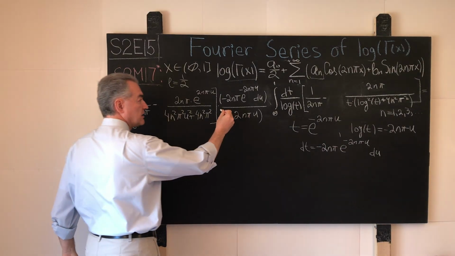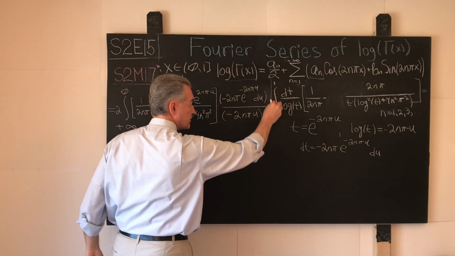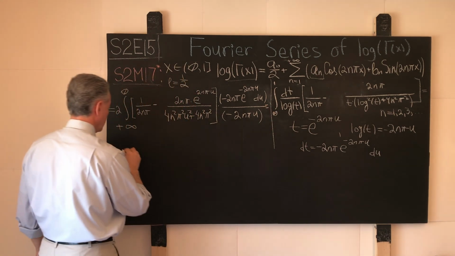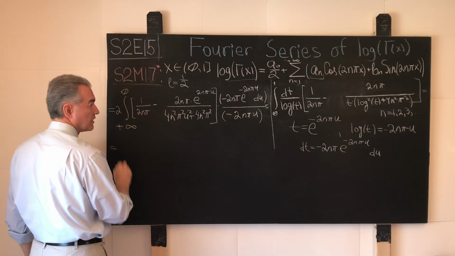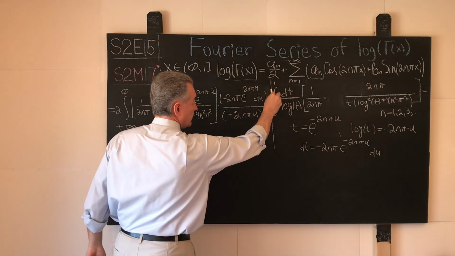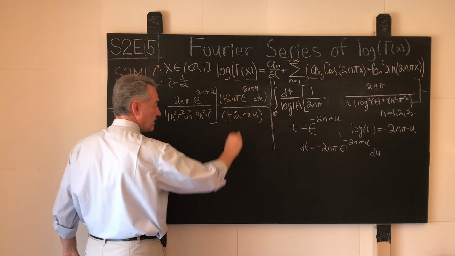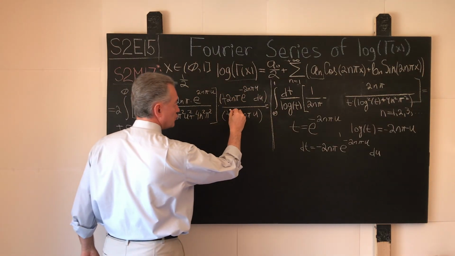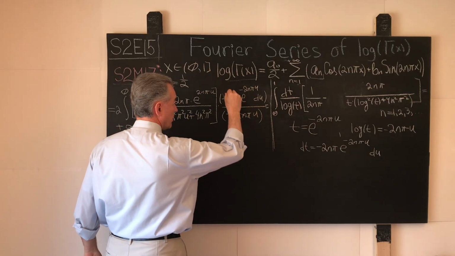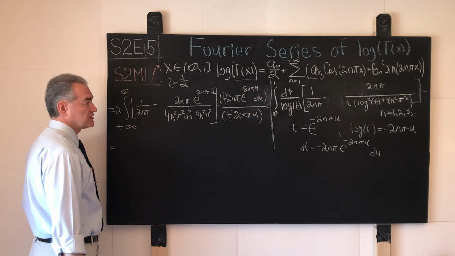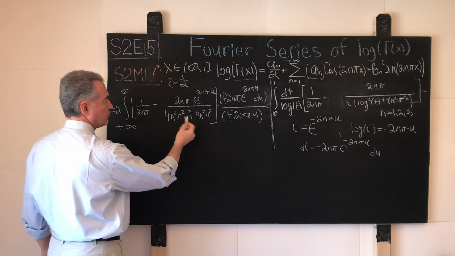And what do we have over here? Well, the negative signs now, let's just separate this. We'll carefully write this equals to this, and we will move over here. So here the negative and negative cancel each other out. 2n pi and 2n pi cancel each other out nicely. So what do we see over here?